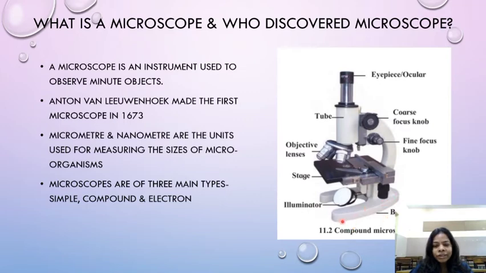This is the base, children. Illuminator. There is going to be a mirror here. This mirror is illuminator. This is the stage on which you keep the slide, on which you keep the specimen, the thing which you want to observe. These are the lenses: objective lens, tube, coarse focus knob, fine focus knob. You are going to use it for focusing on the object. Eyepiece, you are going to see through that. It is the eyepiece. Ocular.